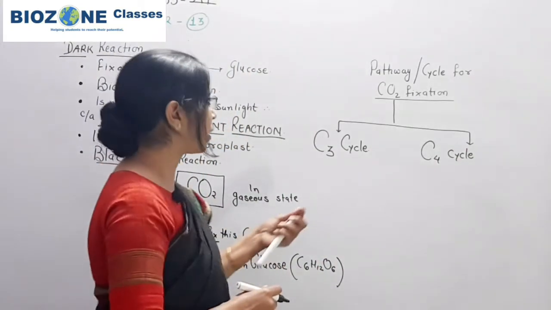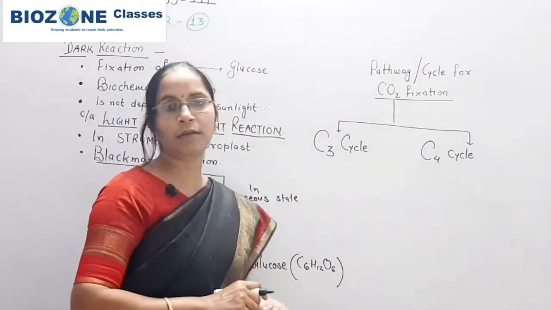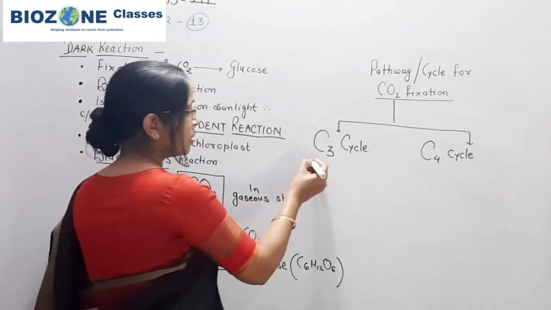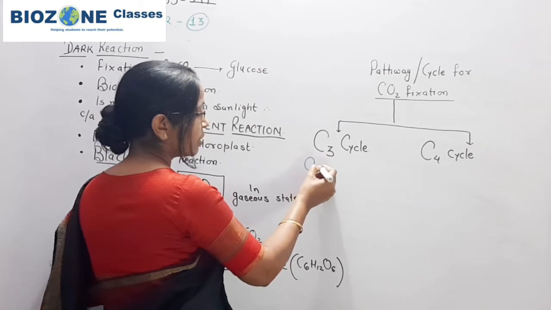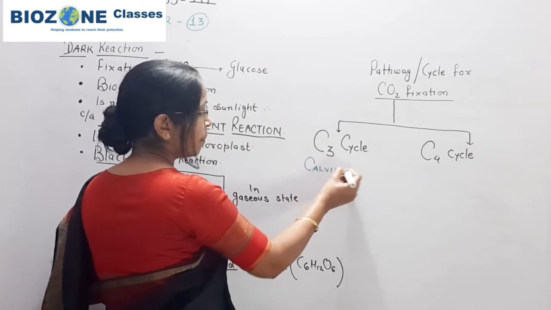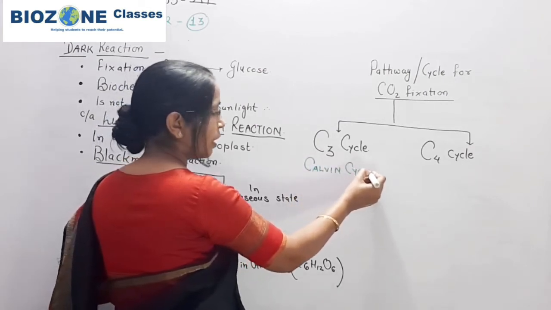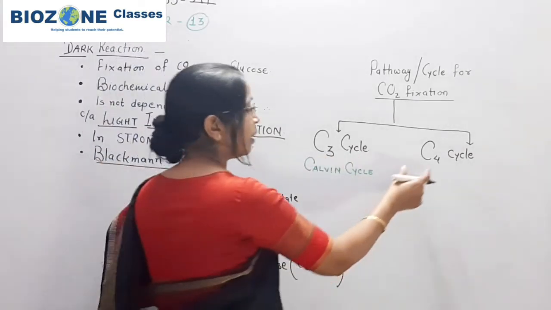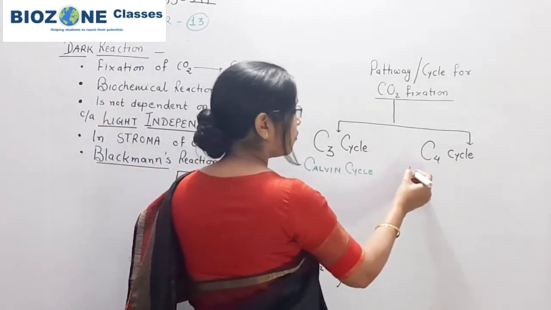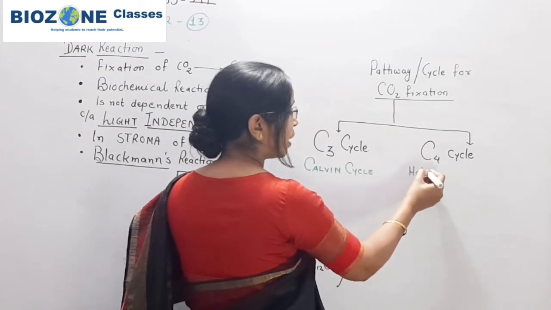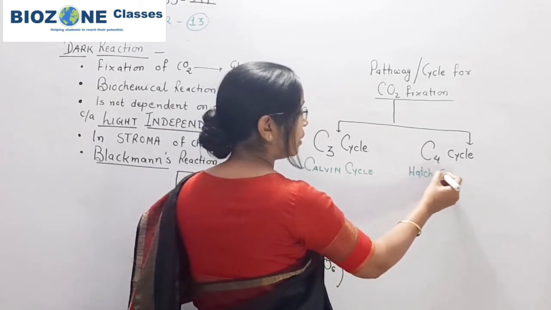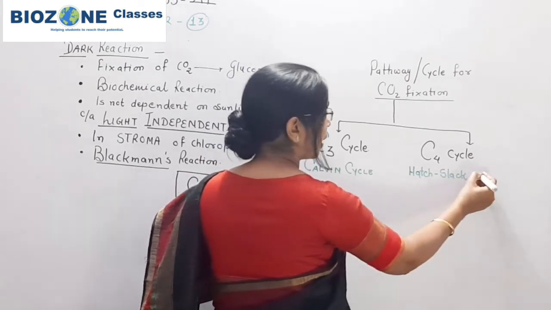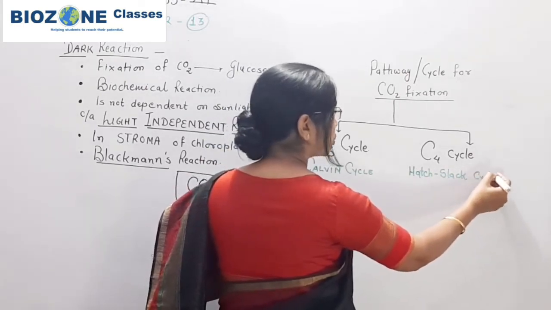Commonly we are saying, okay. So the C3 cycle is commonly called the Calvin cycle. Detail we study later when we separately study the C3 cycle. And C4 cycle was provided by the scientists Hatch and Slack. Therefore it is called the Hatch-Slack cycle. This part first you remember.